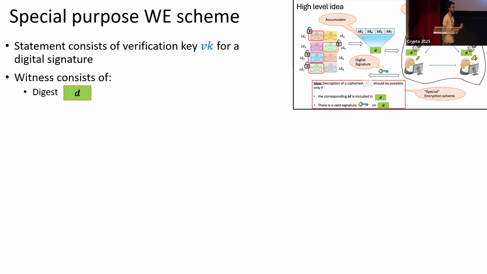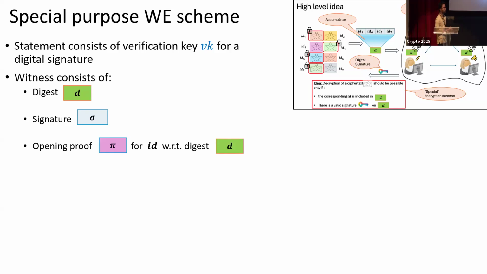It will consist of a digest D. Note that at the time of creating the ciphertext, we don't know the digest because we are encrypting, but we don't know what will be the subset of the ciphertext that will be selected. So the digest itself is part of the witness. Another part of the witness is the signature. And the third is the opening proof for some ID in this digest.